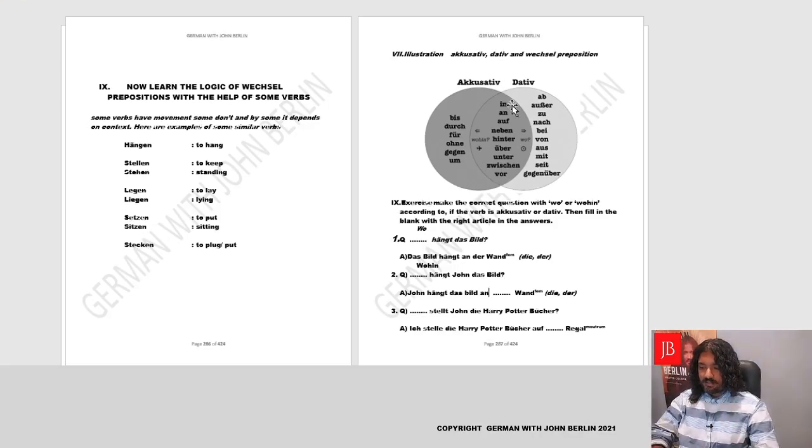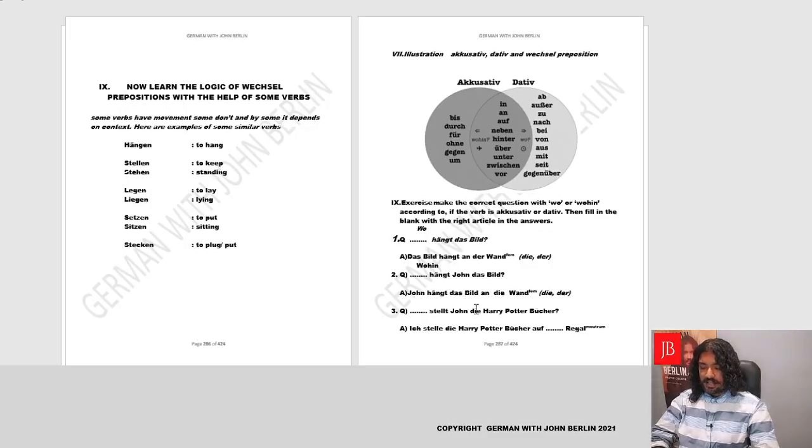Now, an is a Wechselpräposition. It comes in the middle row. We'll need to find out the question is wo oder wohin. It's in front of us. Wohin. Das bedeutet, es ist accusative. That means we'll write Wand in accusative. Wand is feminine. Accusative is den, die, das, die. So we'll write die. John hängt das Bild an die Wand.